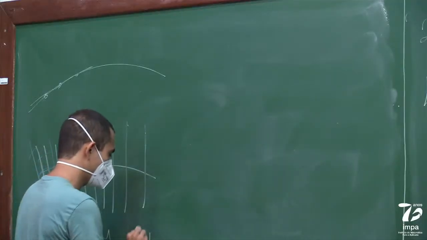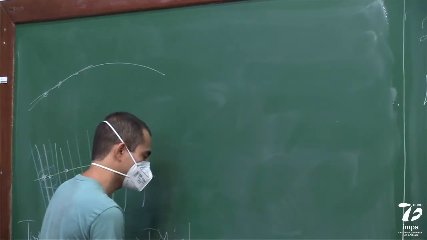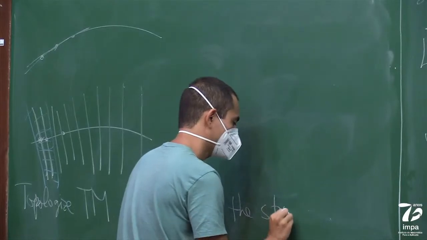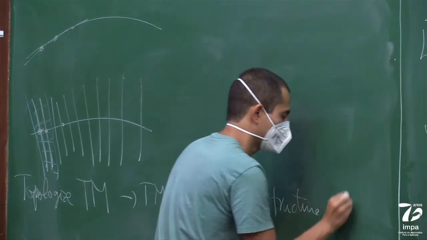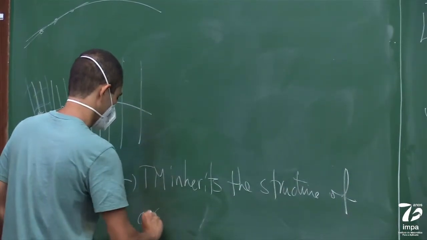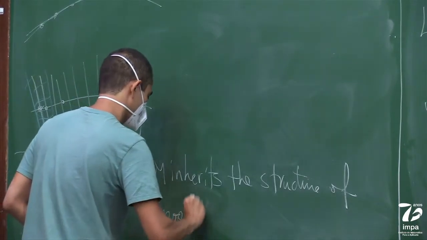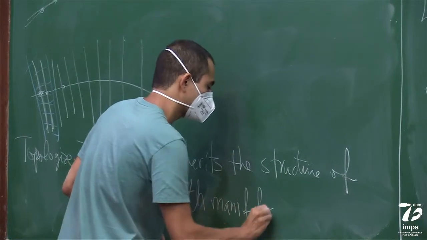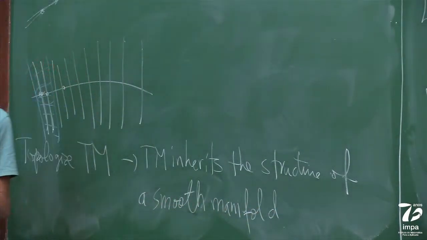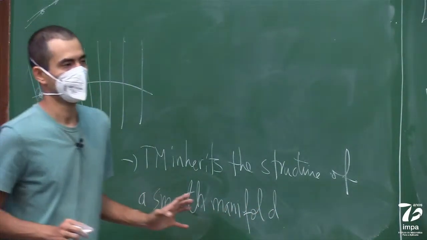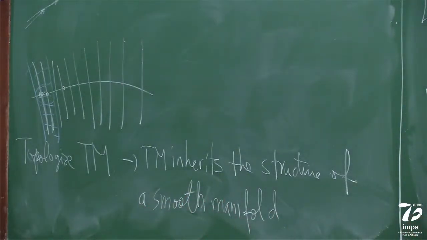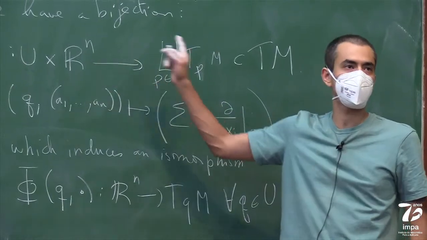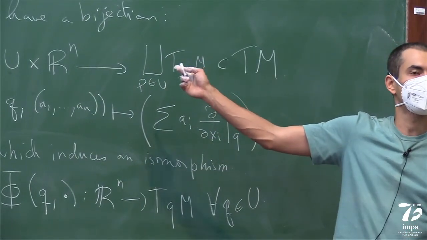So TM inherits the structure of a smooth manifold. This is not completely obvious, but kind of clearly here, if you say this defines the topology, you can actually show that this is a topological manifold. This is pretty straightforward.